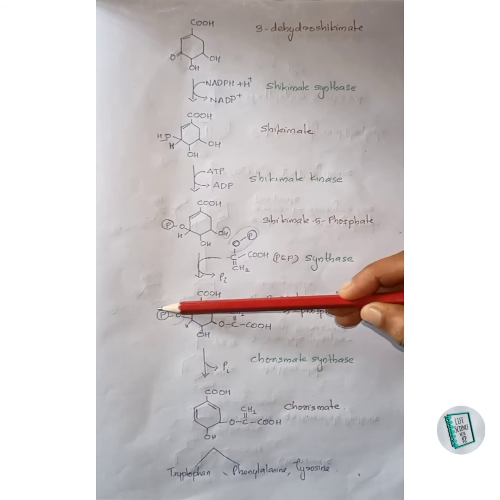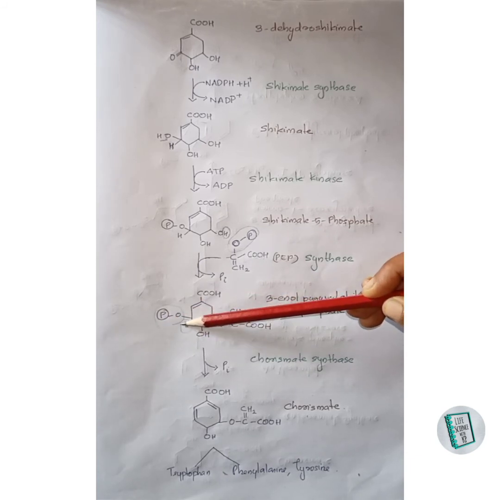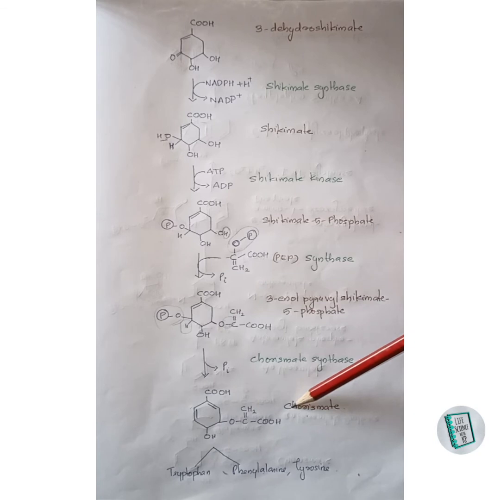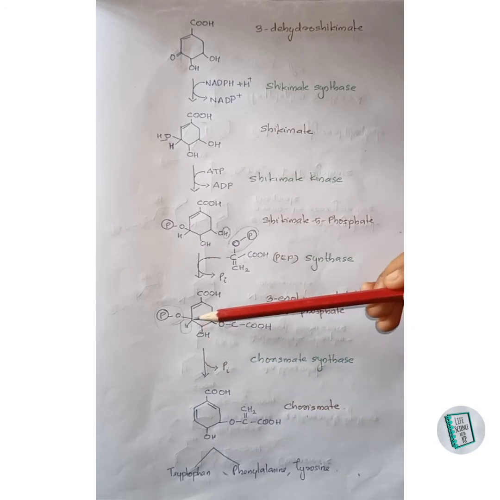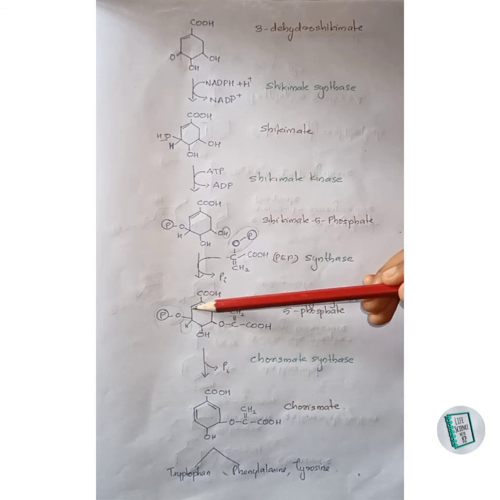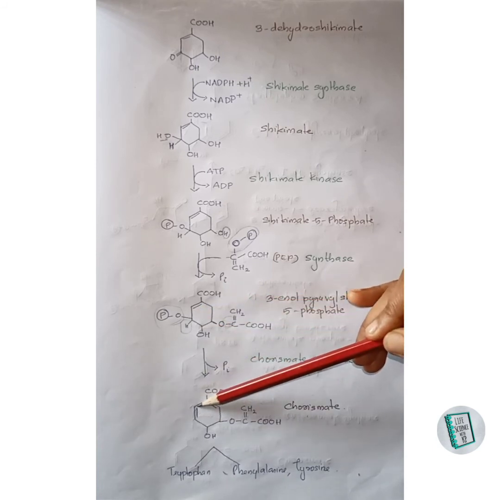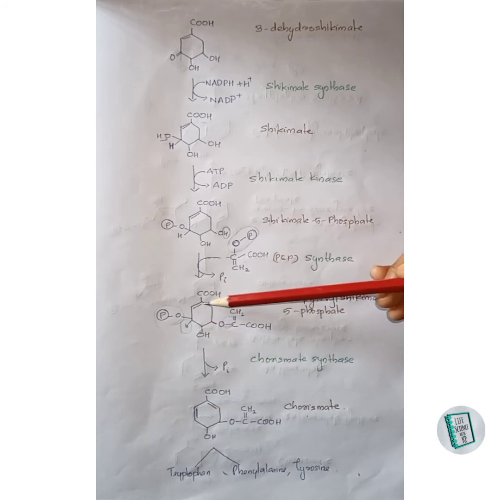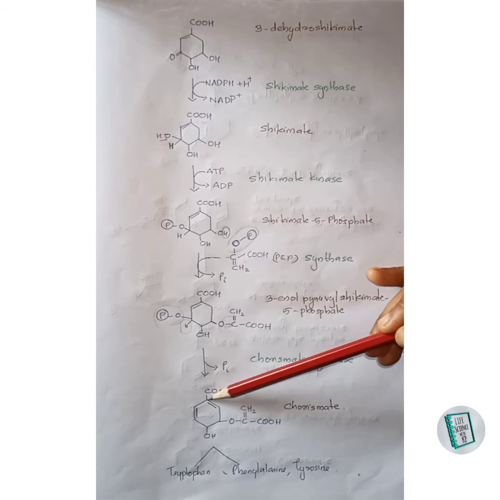In the next step, removal of the phosphate group occurs in the presence of chorismate synthase to form chorismate. Here, this phosphate group gets removed along with the hydrogen and forms this compound here. In order to maintain valency, these carbon atoms share their electrons and form a double bond there, and these two carbon atoms share their electrons and form a double bond there.